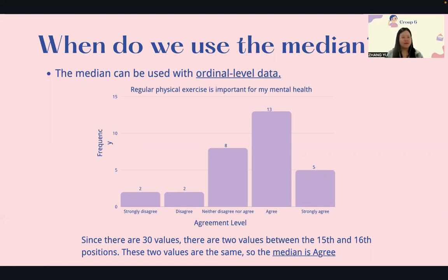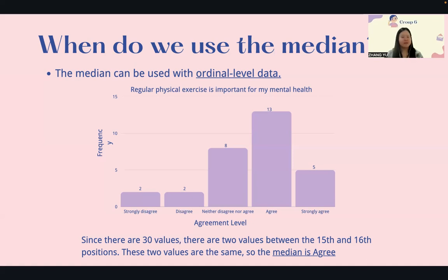This is a bar graph. It shows the extent to which 30 participants agree or disagree that regular exercise is important for our mental health. Since there are 30 values, the median lies between the 15th and 16th positions. These two values are the same, so the median is agree.